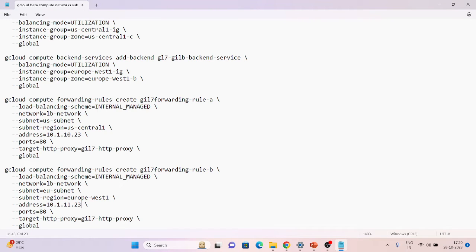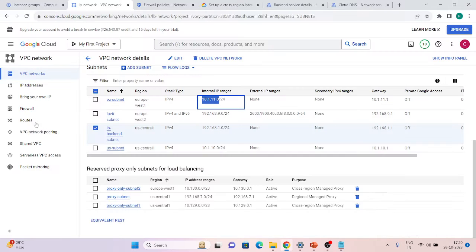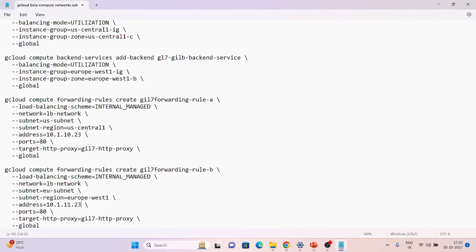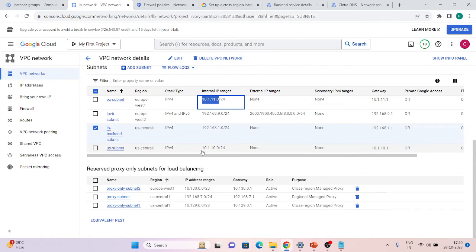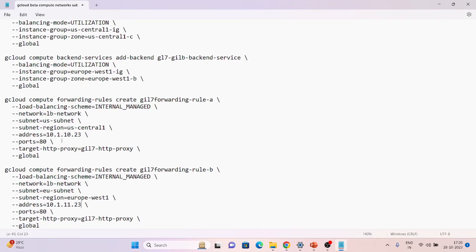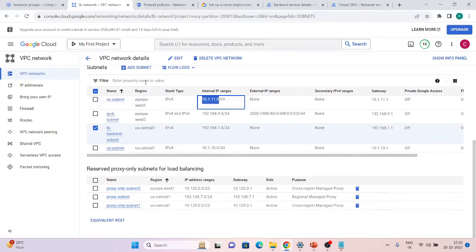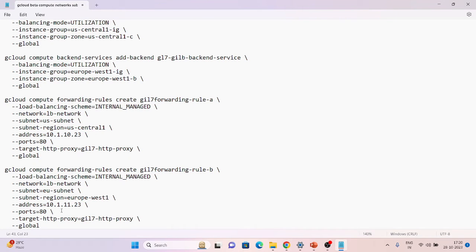I'm creating a forwarding rule with this name, and this is my network name, which is my LB VPC network. This is my subnet. In this US region you can see this is my subnet name which I'm going to use. This is the region and this is the IP address which I want to use. In the IP range I have a free IP with this, so I'm just using this. For the same EU subnet I am using this subnet. This is my region and I'm using an IP from this range. So let me run these commands and then we can see.